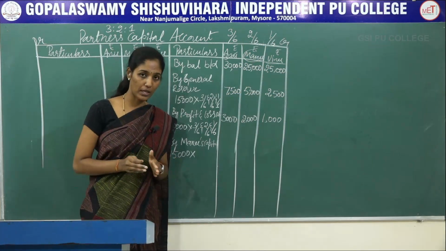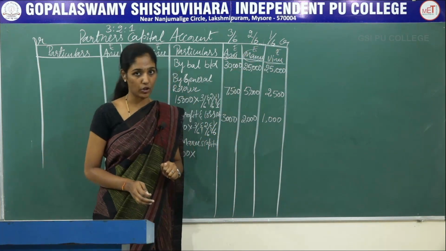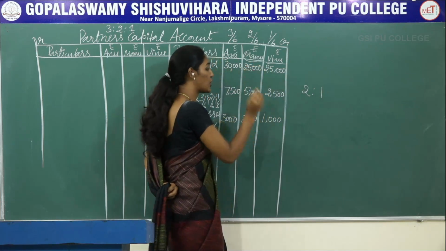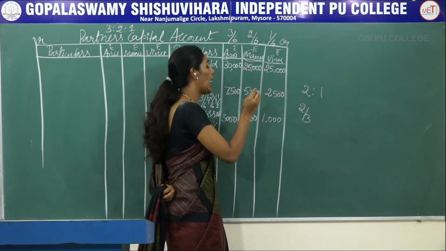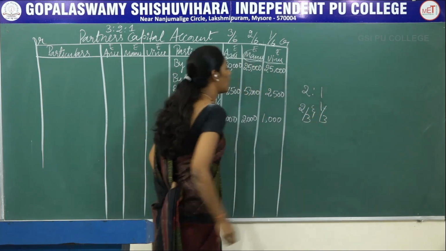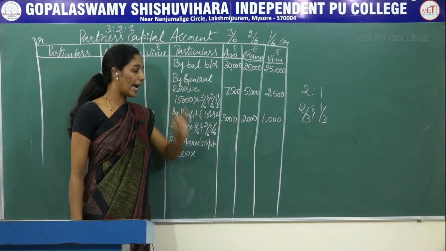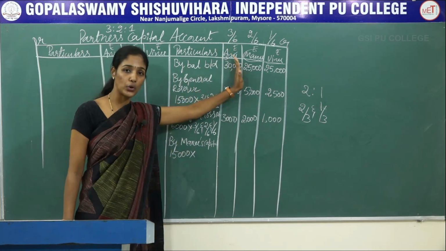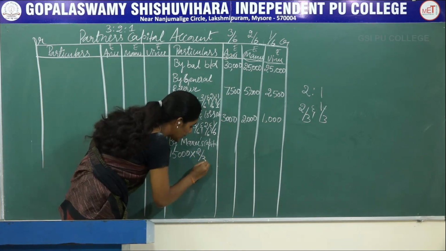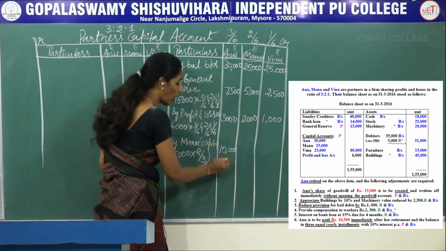So when there is no special information given regarding gain ratio, then their old ratio will become the gain ratio. So old ratio of Manu and Vinu is 2:1, or the gain share of Manu will be 2/3 and the gain share of Vinu will be 1/3. So in this ratio, the continuing partner has to sacrifice her portion of goodwill at the time of her retirement. So 15,000 into 2/3, you will get 10,000 and it has to be recorded in Anu's column.